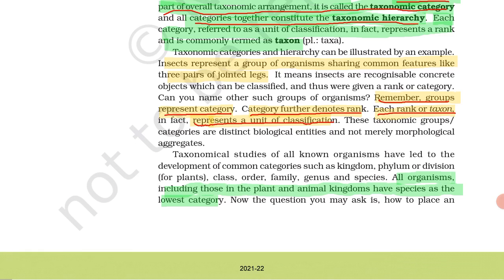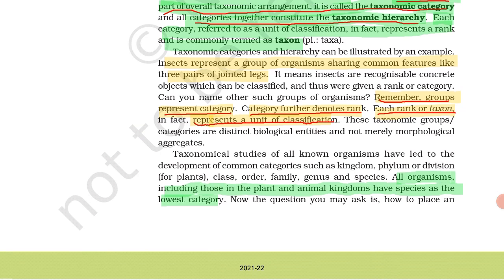Next, all organisms including those in the plant and animal kingdom have species as the lowest category. Means what? In plants and animals there are various species, and species is the lowest category. From species there is evolution of various steps, a hierarchy of steps.